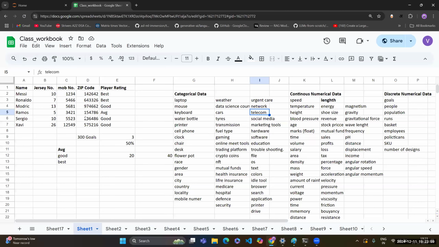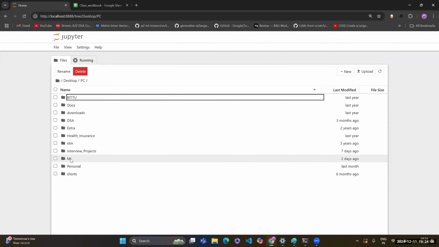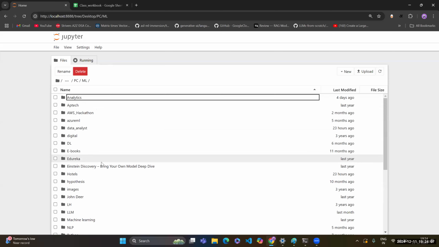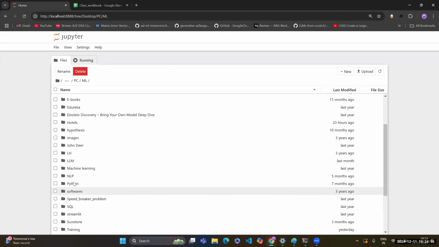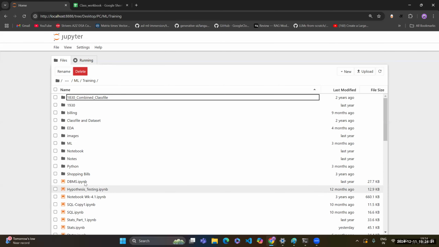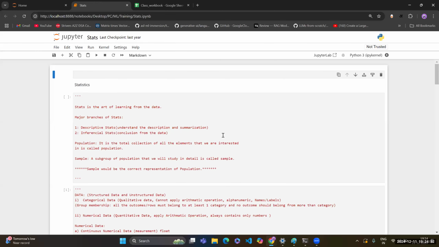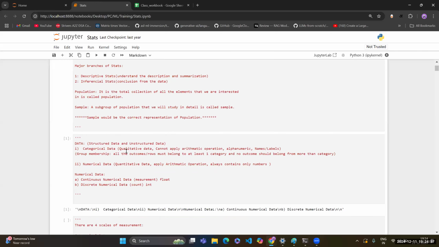Yeah. So in the last couple of sessions, what we had discussed was about the data and how the data actually works, what are the different types of data that we have, where we had discussed about the structured and the unstructured data. So structured data was something where we have the tabular form of the data, okay, and in the unstructured format, we have the data set which contains images, graphs, videos, audio, something like this. Okay. And then after that, we had discussed about the categorical and the numerical data.